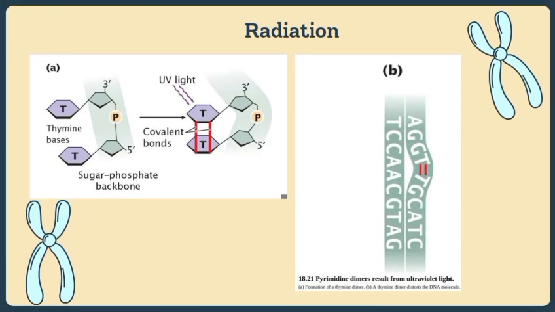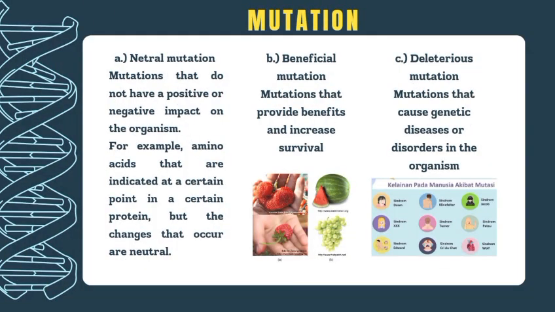The next is the radiation, and the next is the mutation. A is a neutral mutation that does not have a positive or negative impact on the organism. For example, the amino acid is changed at a certain point in a certain protein, but the changes that occur are neutral. B is a beneficial mutation that provides benefit and increases survival. And C is a deleterious mutation that causes genetic disease or disorder in the organism.